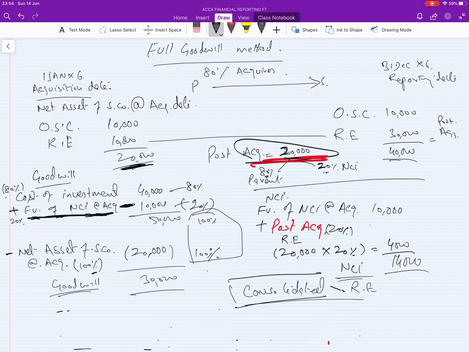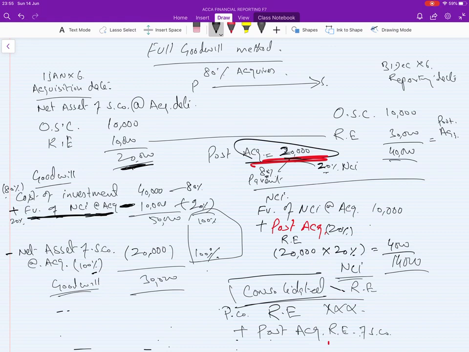Consolidated retained earning is 100% of parent company retained earning, which is not given here, plus post acquisition retained earning of S company.